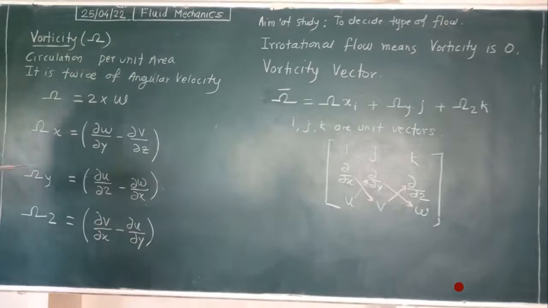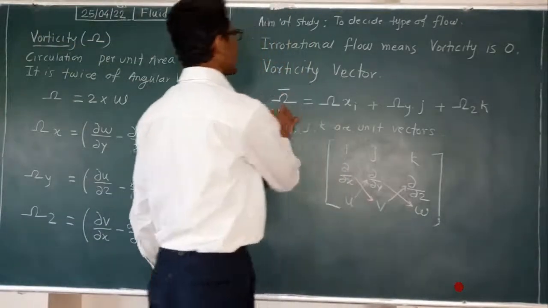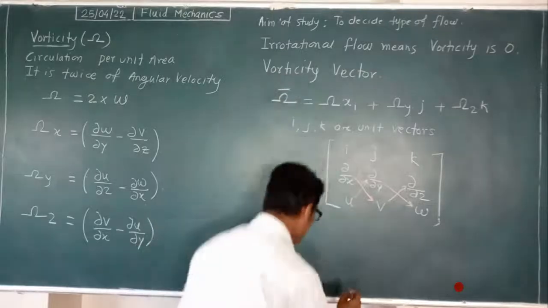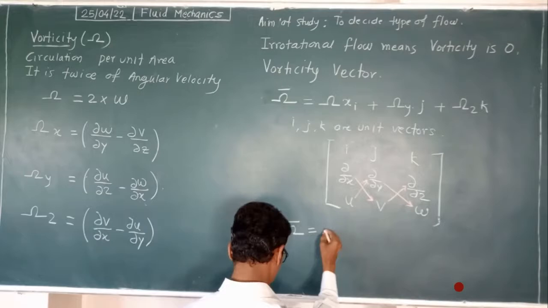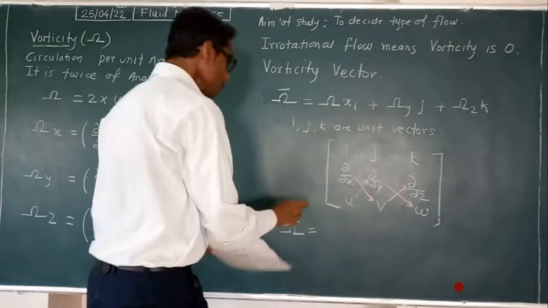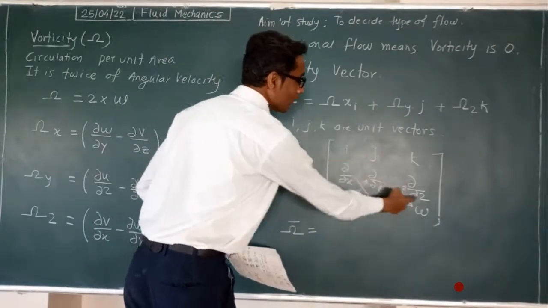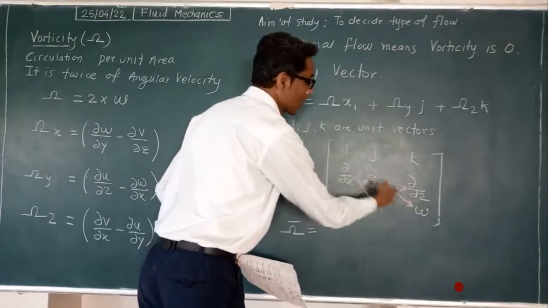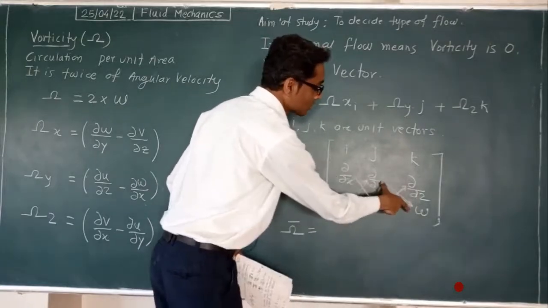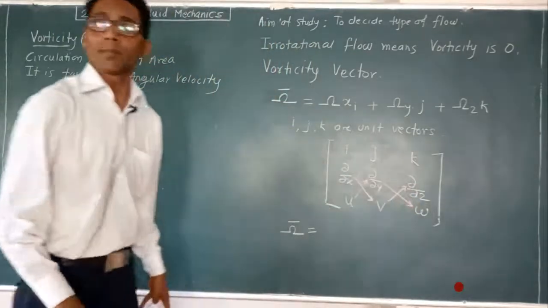Okay, now here we will write curl of vorticity. This is called curl of vorticity. So here the vorticity vector is equal to, as per this rule, i multiplied by the multiplication of these, this minus this. You know how we do it in matrix form.